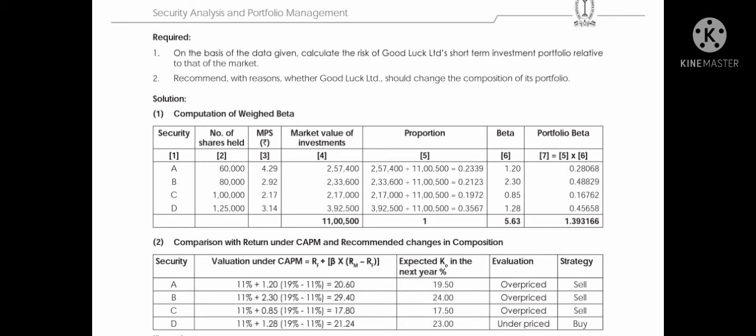So A is overpriced, as we can see, 20.60. B and C are also overpriced and D is underpriced. The stocks which are overpriced, we have to sell off. Stocks which are underpriced, we have to buy. In case both are matching, where expected return is equal to estimated return, that kind of stock is correctly valued, so we can expect growth according to market value of the stock as well. We need to hold those stocks.